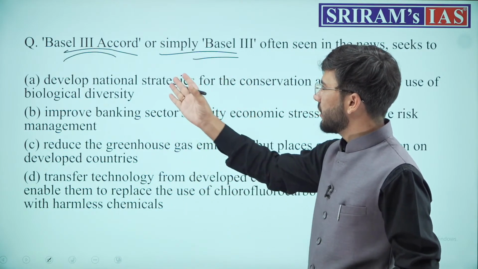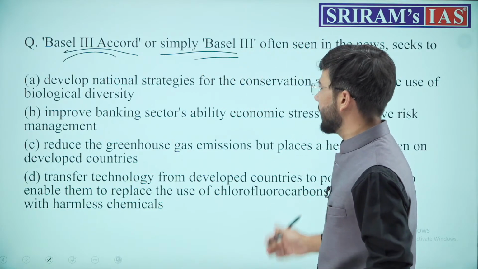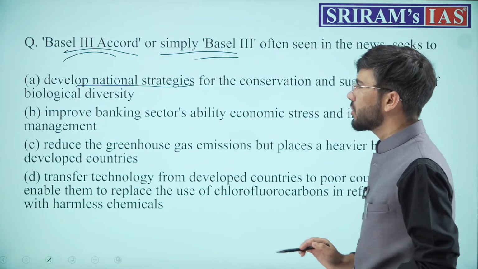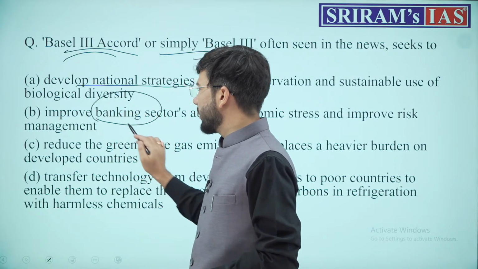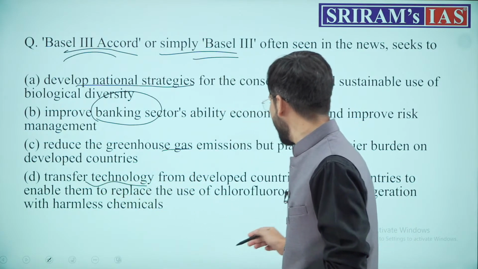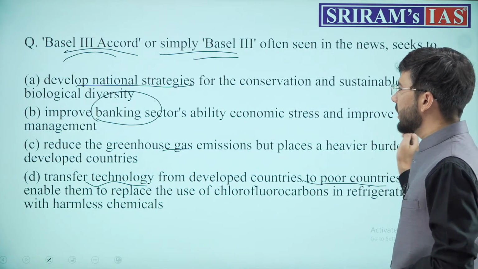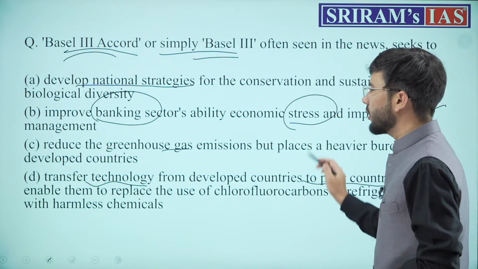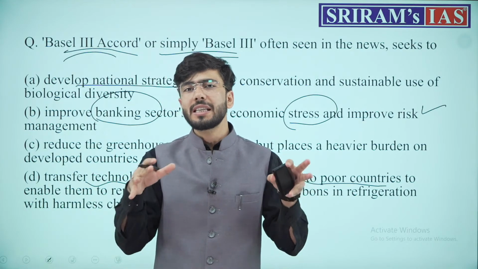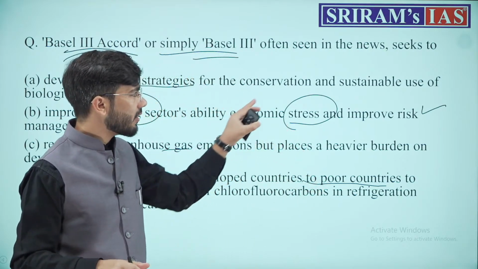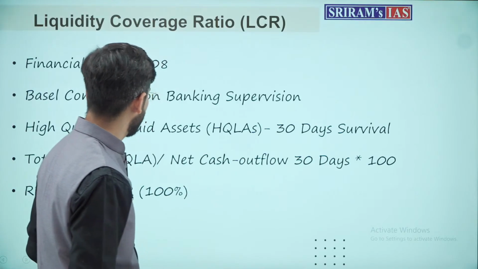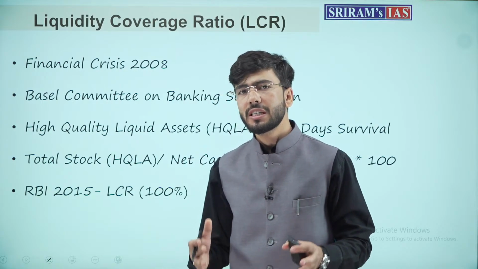The question asks, this Basel III norm was often seen in news, and this is to develop the national strategies for conservation and sustainable use of biological diversity, or to improve banking system, or to reduce greenhouse gas, or to transfer technology from developed countries to poor developing countries. This was basically for the banking system in order to ensure that banking system has enough resilience into itself to sustain the economic stress and economic, you can say, risks. How does the banking system ensure stability into itself?